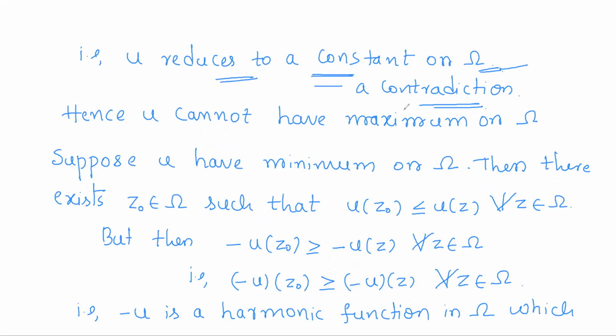We got it to be a constant function. So this contradiction proves that u cannot have a maximum. If it attains a maximum, then it will be a contradiction. Similarly, we can prove it cannot attain a minimum. So we shall see that case now.